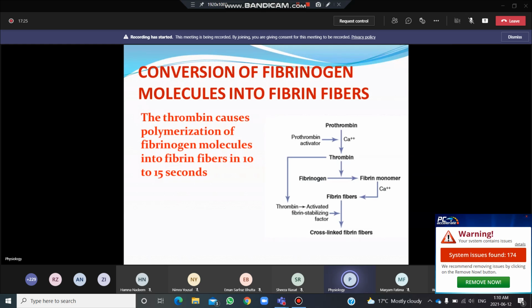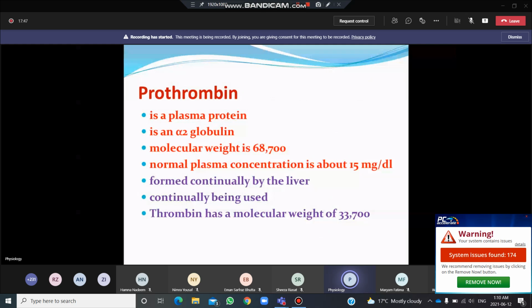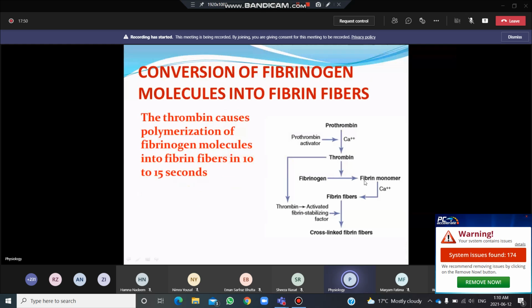Now once the thrombin is formed, it causes polymerization of fibrin molecules into fibrin fibers. So fibrinogen is converted into fibrin monomer, which is then further converted into fibrin fibers. And this process occurs in 10 to 15 seconds. So fibrinogen is converted into fibrin. Calcium is again required here. Calcium is required in the formation of thrombin from prothrombin, and it is also required in the formation of fibrin fibers from fibrin monomer.